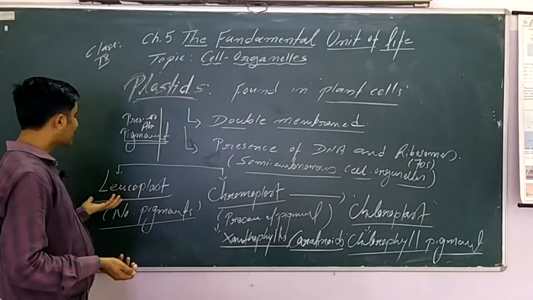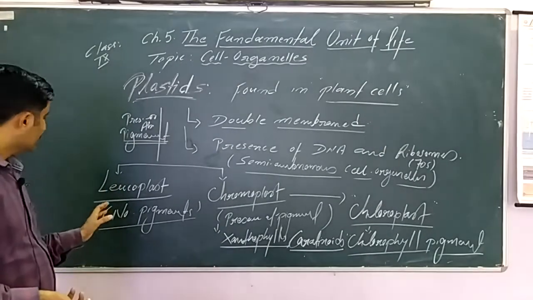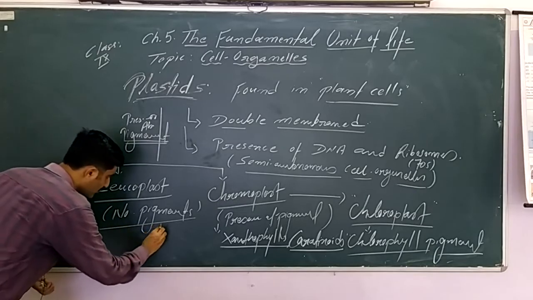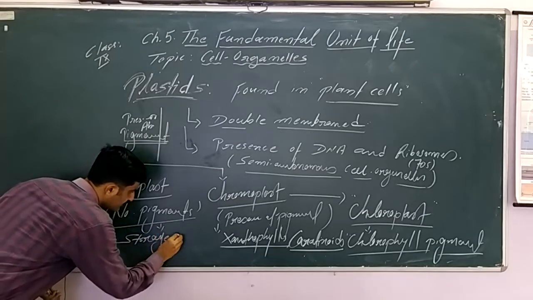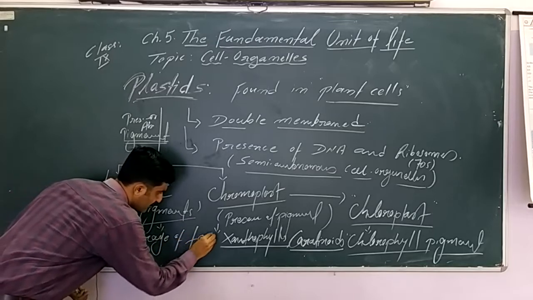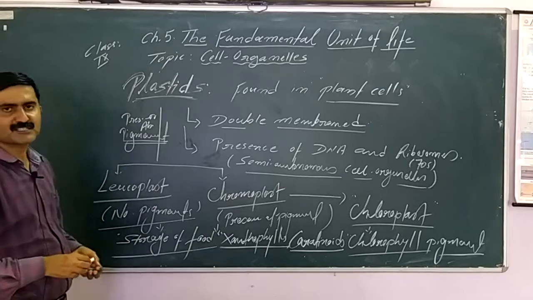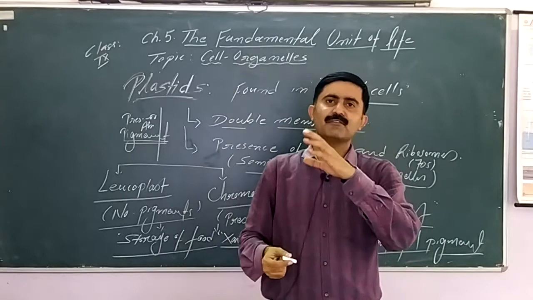On the other hand, there is a plastid where there is no color, no pigments are present. These are called leucoplast. The main function of leucoplast is storage of food. This is very important. All of us know the most common stored food in plant cell is starch. On the basis of that we give different names.